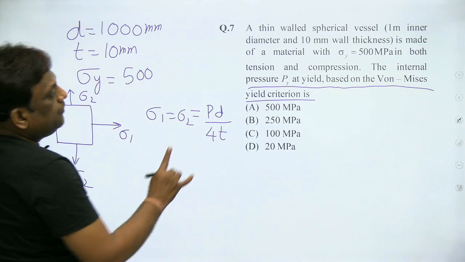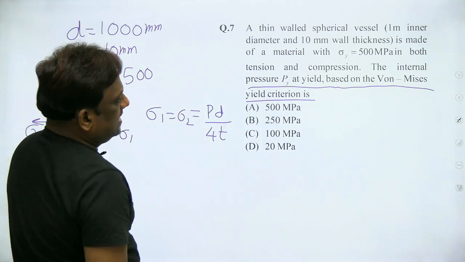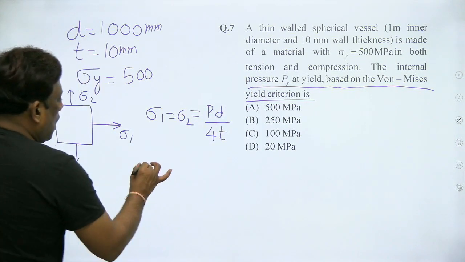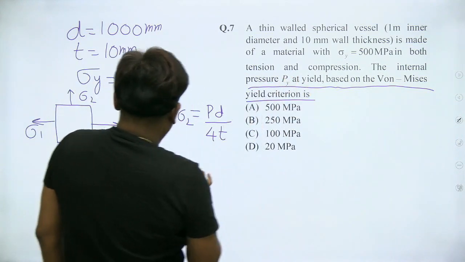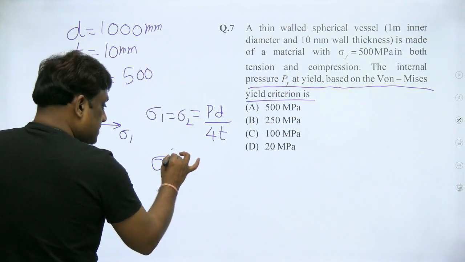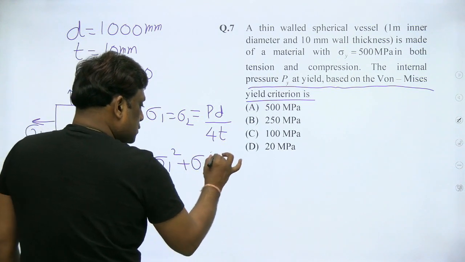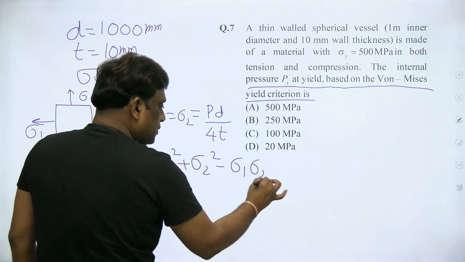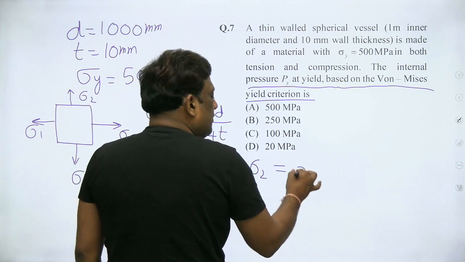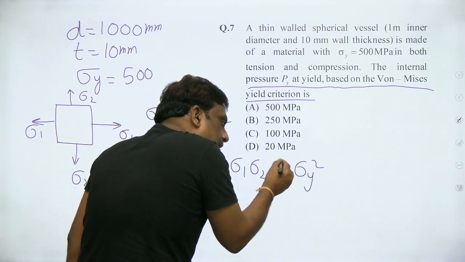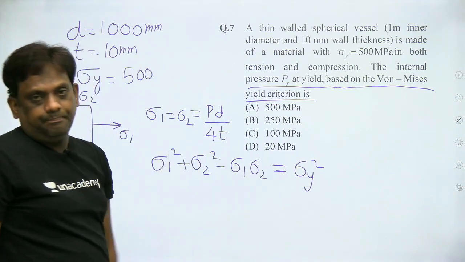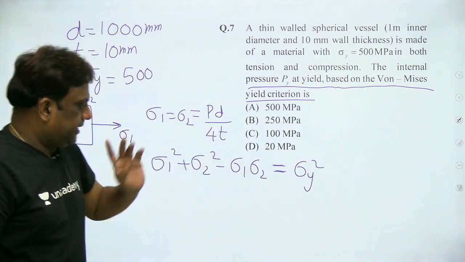Now observe here, according to which theory is he asking? Von Mises. So according to von Mises theory, sigma 1 square plus sigma 2 square minus sigma 1 sigma 2 is less than or equal to sigma y square. For yielding, for the critical value, let's take equal. He is asking at what value it yields.